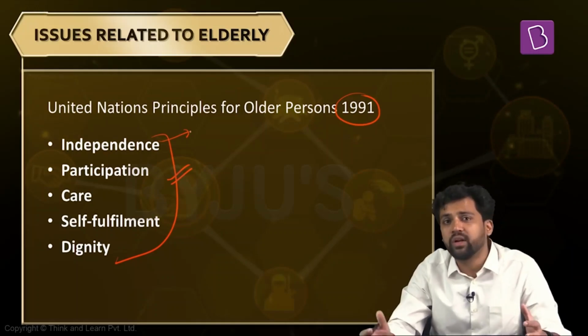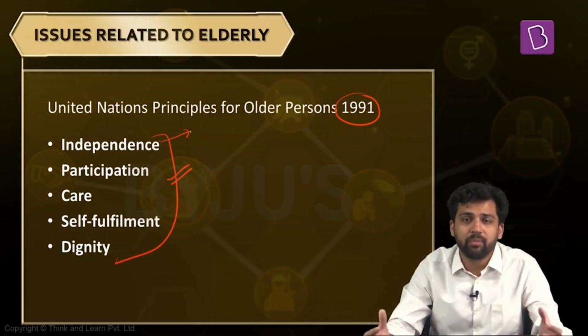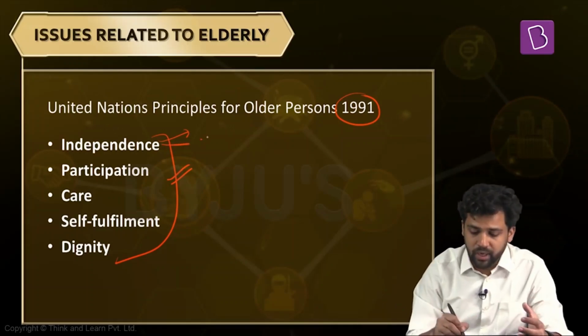That means they do not have to depend on someone else for their basic requirements, for their food requirements, for their shelter requirements. So they should be capable themselves. That means they should have some income as well. So they should be part of some income generating activities as well.